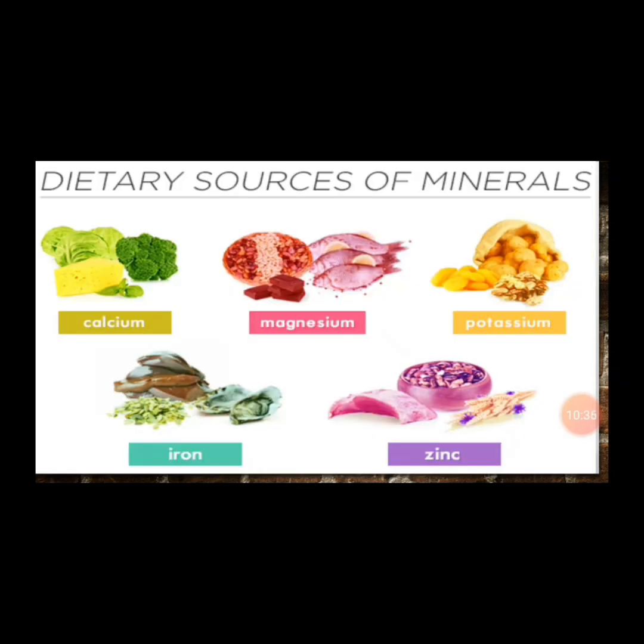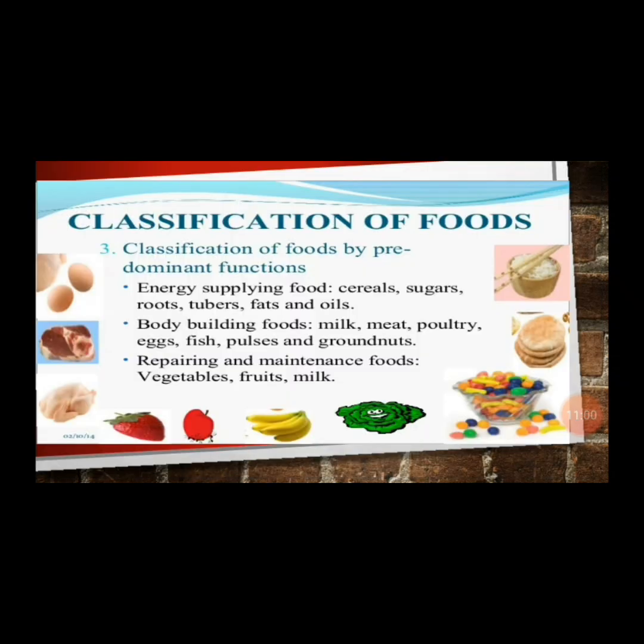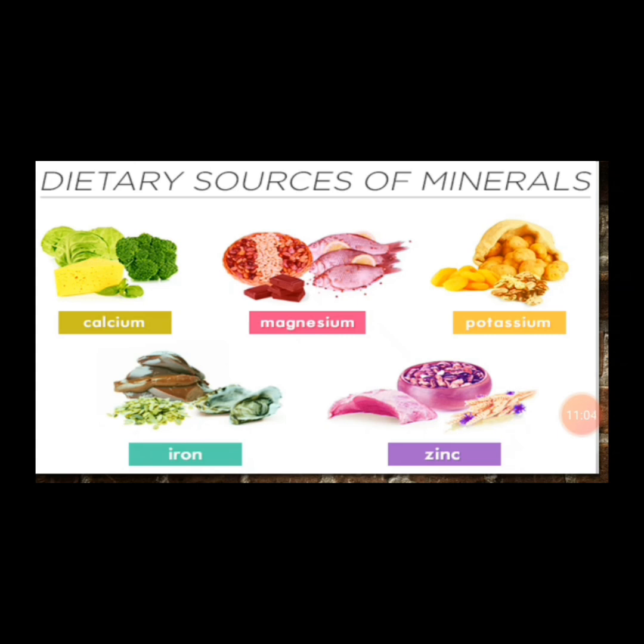And dietary sources of minerals. Mineral sources, like I said, are foods required in trace or little amounts. We have calcium, we have magnesium, potassium, we have iron, we have zinc. This is not the kind of zinc that is used in roofing houses, because somebody's mind might migrate to that point. Zinc is just a name of a mineral gotten from eating certain foods, as you can see in this picture. You get them from barley. This is barley. You get them from other food substances. Then iron is gotten from certain food. Even milk gives iron to the body, and all this has a means to enhance your strong bones and development, strong teeth, and strong immune system.